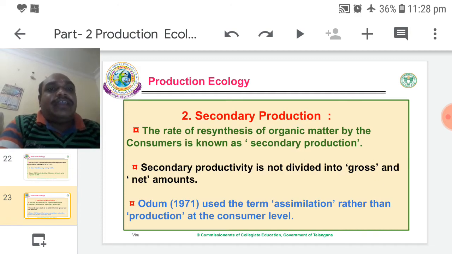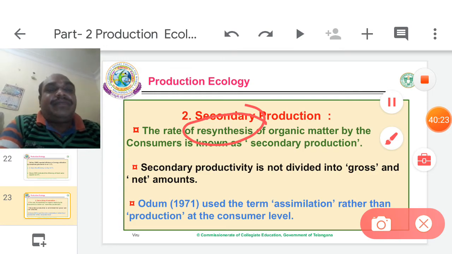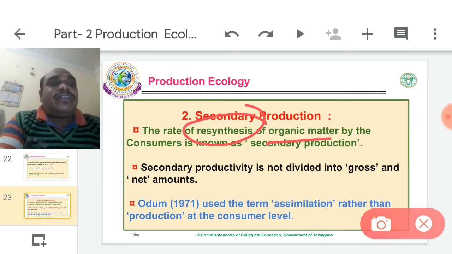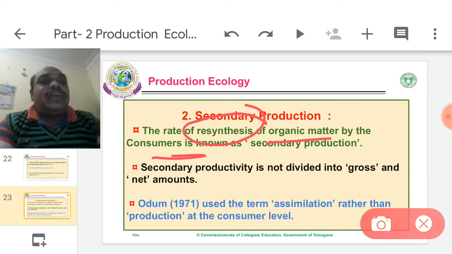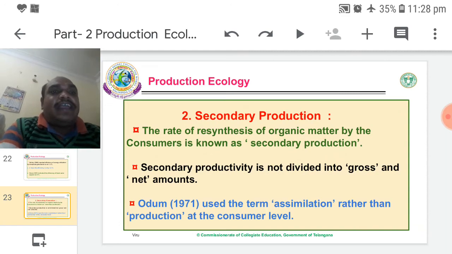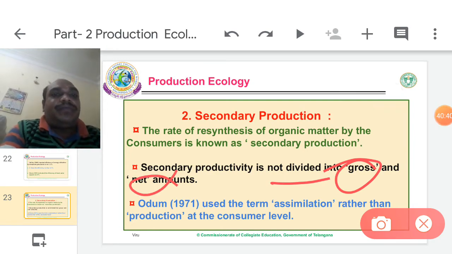After taking that NPP, the consumers again resynthesize that organic matter. This resynthesis by the consumers is called secondary production. The secondary productivity is not divided into gross and net amounts.